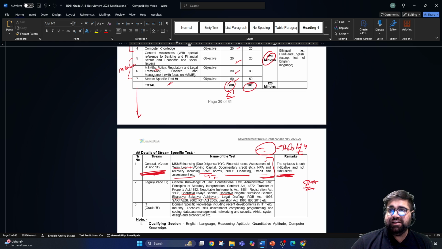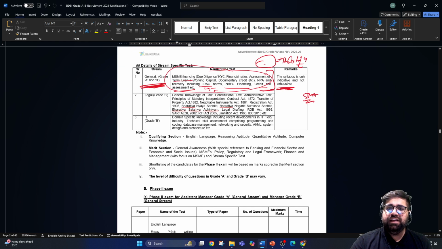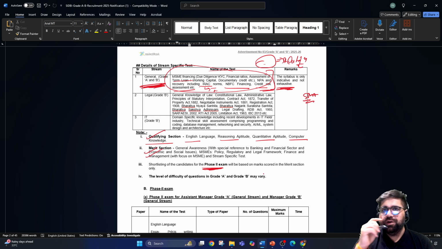So therefore, I will say for those students whose main target is RBI, SEBI, IRDAI, or even PFRDA or IFSCA, stay away from this, because this is not mentioned in the syllabus of those exams. But if you have work experience, and if you have the required knowledge of MSME topics, then you can go for it. Now, when it comes to the qualifying section, I have already told you English, reasoning, quant, and computer are qualifying. Then the rest of the sections are merit, and your shortlisting will happen on the phase 2 plus the marks you will score in your interview.